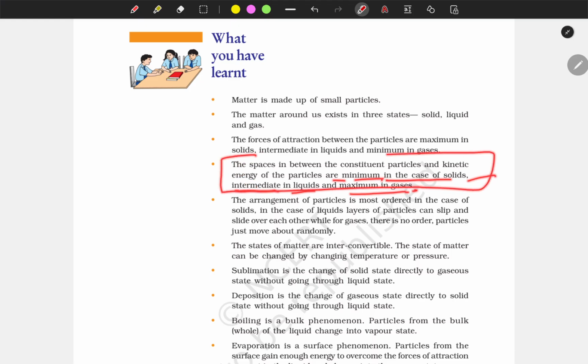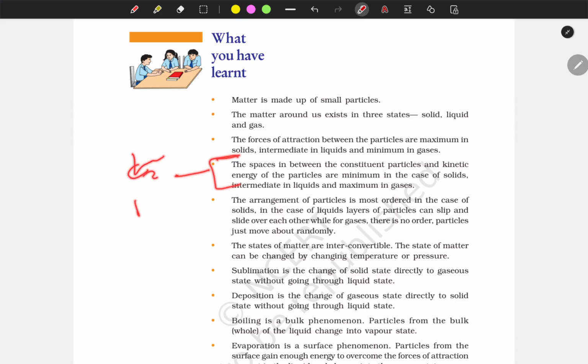And by increasing or decreasing the kinetic energy and the distance between the constituent particles, we can change the state of matter, solid, liquid, gas, like we discussed above. There are two ways to do it: by regulating temperature and pressure.